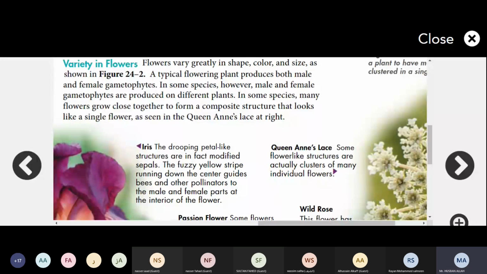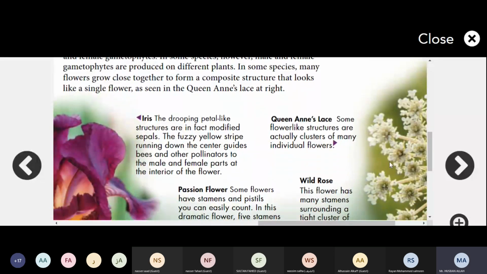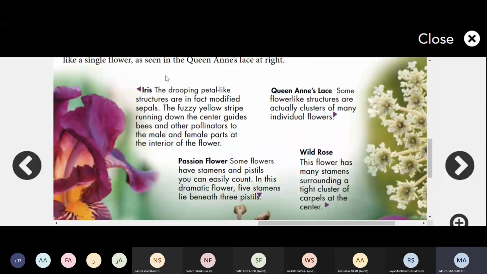In some species, many flowers grow close together to form a composite structure that looks like a single flower. Besides this, we have a lot of other flowers in which a bunch of flowers are on one stalk, so they look like one flower, as you can see in the queen Anne's lace on the right. This white plant with white flowers is queen Anne's lace, which has a lot of flowers on one stalk. Now, some types are given here: iris, passion flower, wild rose, and queen Anne's lace, right?